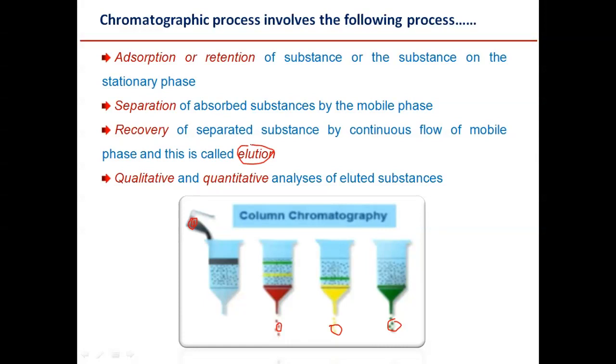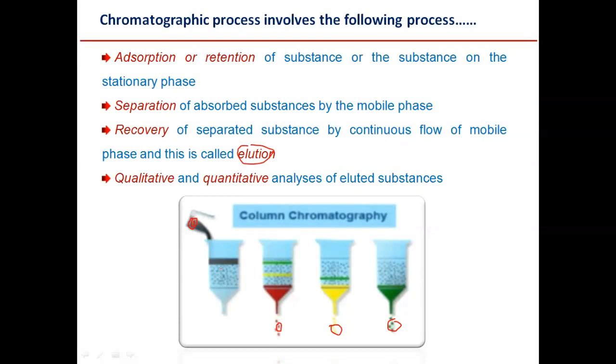This is important for a 2 marks question. So we have 3 very important steps in the chromatographic separation technique. First, the moment we add the mixture, which contains 3 or 4 constituents, in this example 3, adsorption takes place, or retention of the substance on the stationary phase.